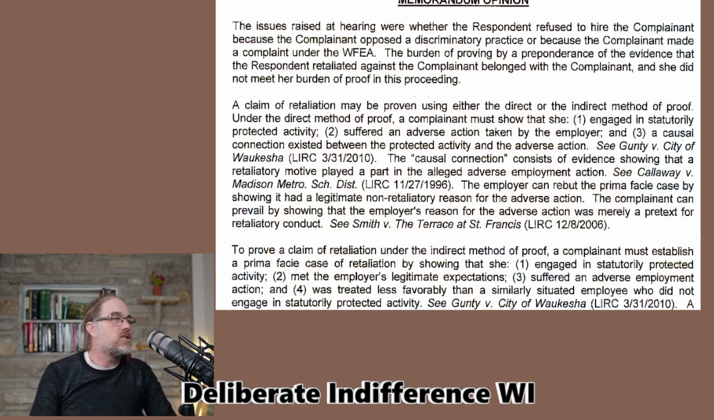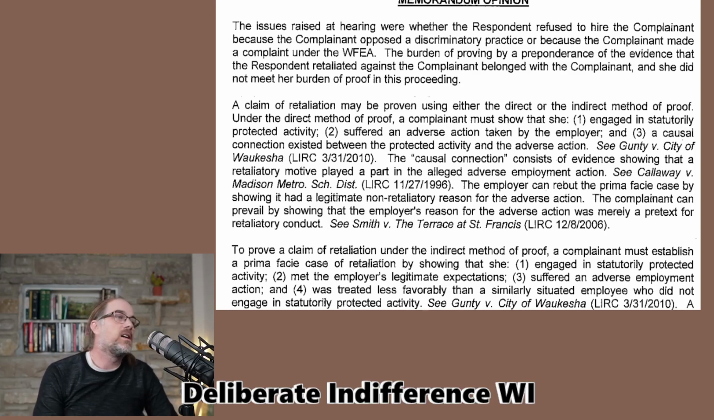Let's see. The issues raised at the hearing were whether the respondent refused to hire the complainant because the complainant opposed a discriminatory practice or because the complainant made a complaint under the Wisconsin Fair Employment Act. The burden of proving rests with the complainant. The complainant did not meet this burden of proof in this proceeding.